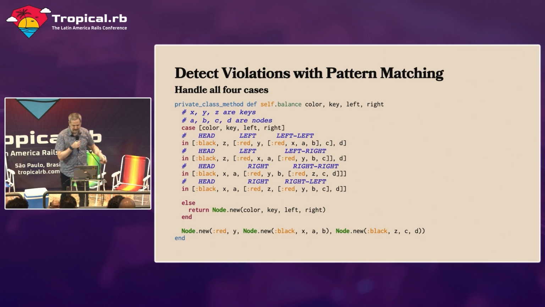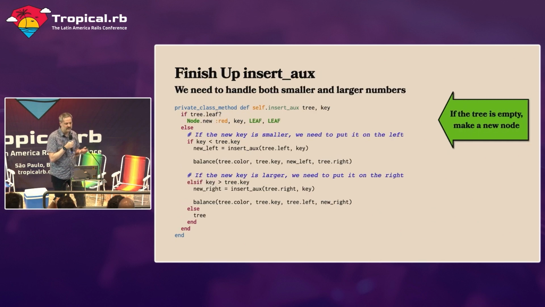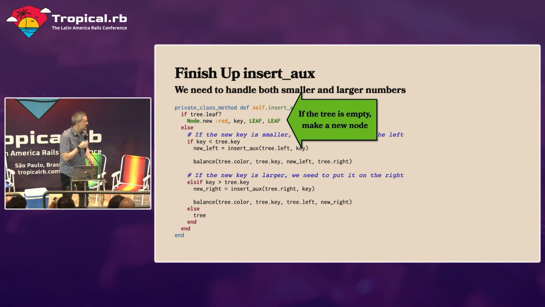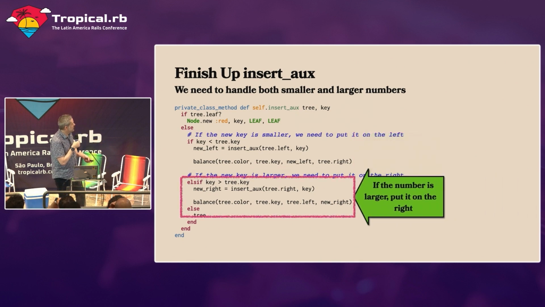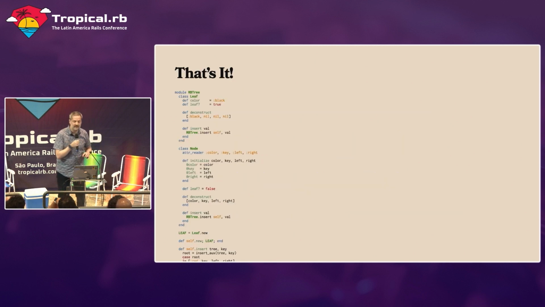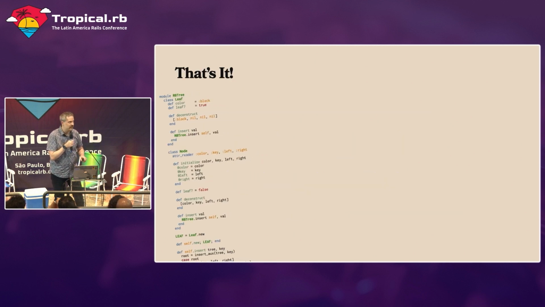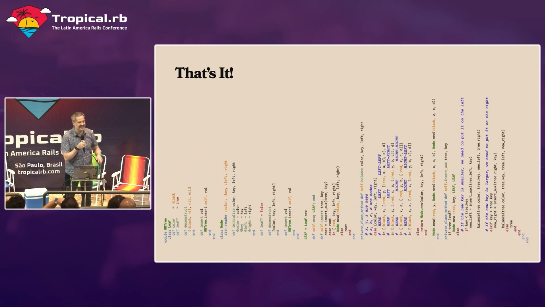That's it. Now, all we need to do to finish this up is, in our auxiliary method, we just say, hey, if the tree is empty, we're going to go ahead and make a new red node. If the number is smaller, we're going to put it on the left. If the number is bigger, then we're going to put it on the right. And that's it. That's all of our code. And in fact, it's enough to fit on one slide if I turn it 90 degrees like this.